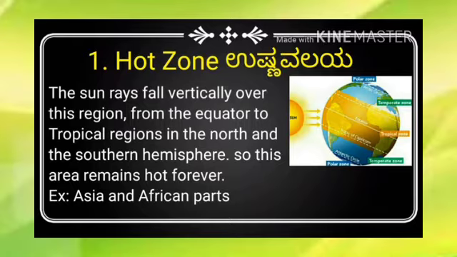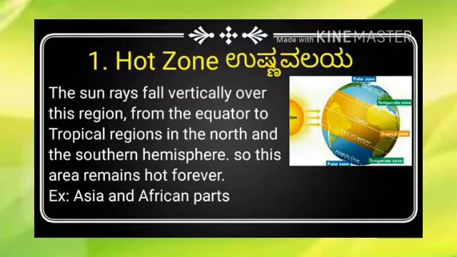You know, the central line is called the equator. That is the longest, I mean the biggest latitude on the globe. It is the central line which divides the globe into two equal parts. That central middle line is called the equator. It is marked as 0 degree on the globe. Then above that equator, up to 23 and a half degrees in the north and 23 and a half degrees in the south, that region is called the hot zone.